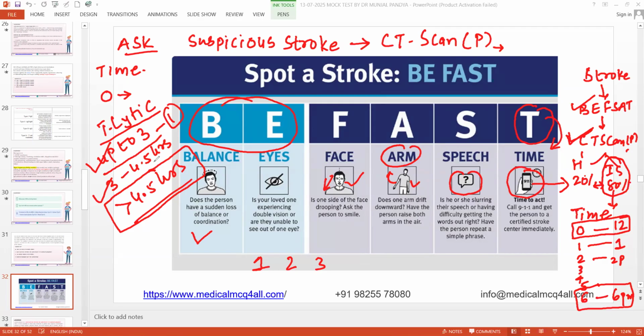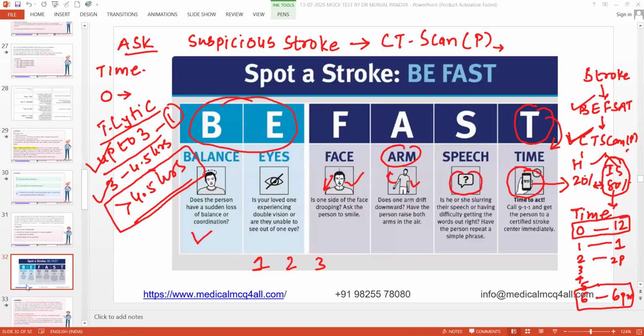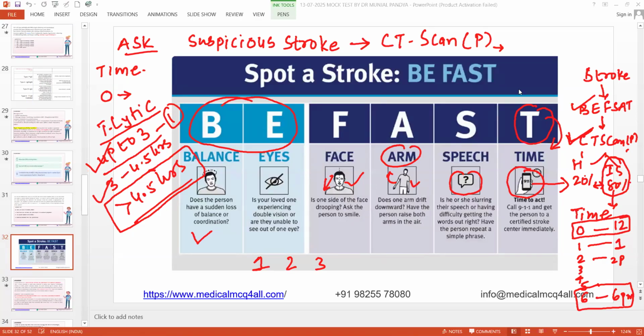Time frame for thrombolytics: after 6 hours you just give aspirin, that's it, you cannot offer anything else. Because whatever neuronal damage has happened is done forever, that is already established. So there is no logic and no benefit in giving it.